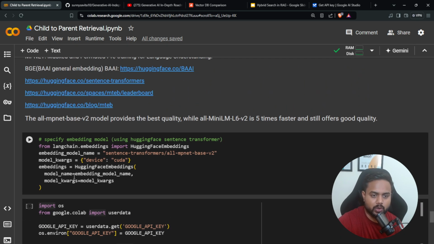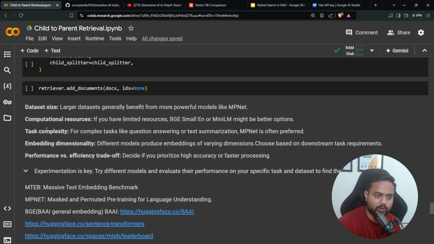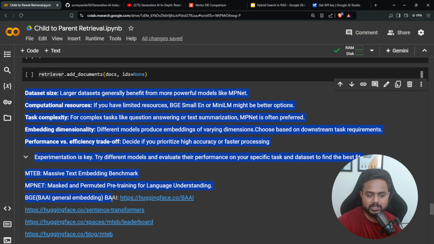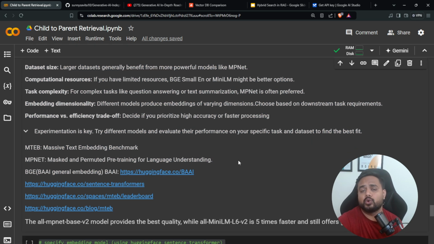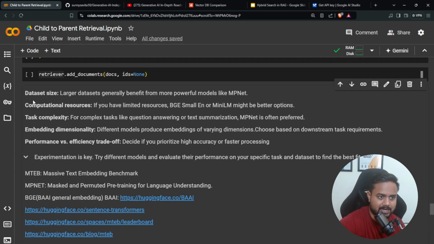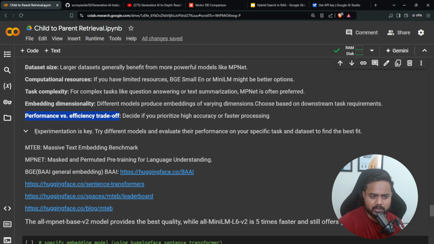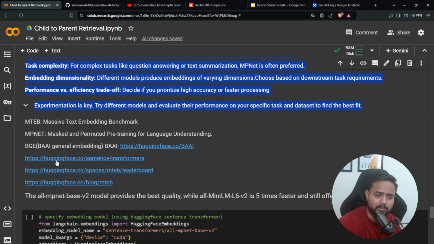So here you can see, guys, I've given you a couple more pieces of information with respect to embeddings. I will take one separate class on this embedding, but how do you decide on an embedding? You can decide it based on the data size, computational resources, task complexity, embedding dimension, performance versus efficiency trade-off, and the last one is experimentation. So you can follow these points whenever you are going to select the base embedding model.